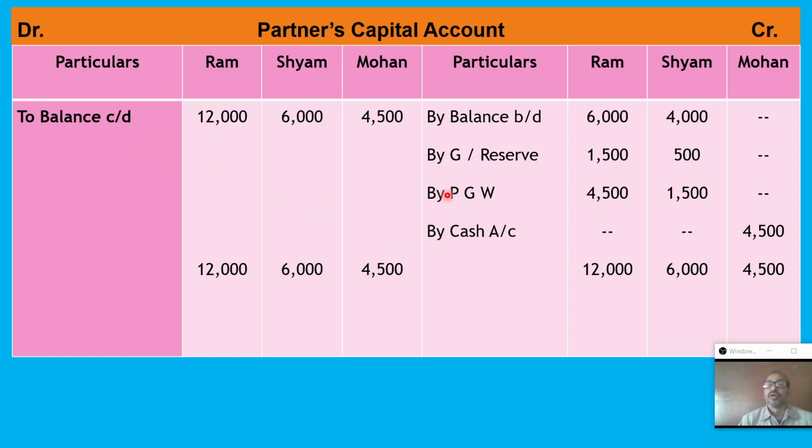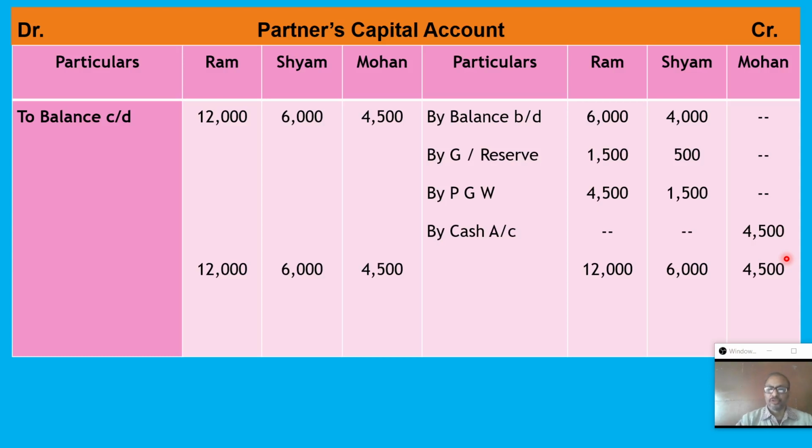Now after that we can find out the balance CDVD, like RAM credit side 12,000, SAM 6,000, and Mohan it is as it is 4,500, how much he contributed, because he contributed also goodwill, so therefore no decrease his capital. Now this will come at the debit side also. To balance sheet, therefore same amount, 12,000 of RAM, 6,000 of SAM, and 4,500 Mohan. After that total addition, both the sides you tally 12,6 and 4,500. Here also 12,000, 6,000, 4,500.